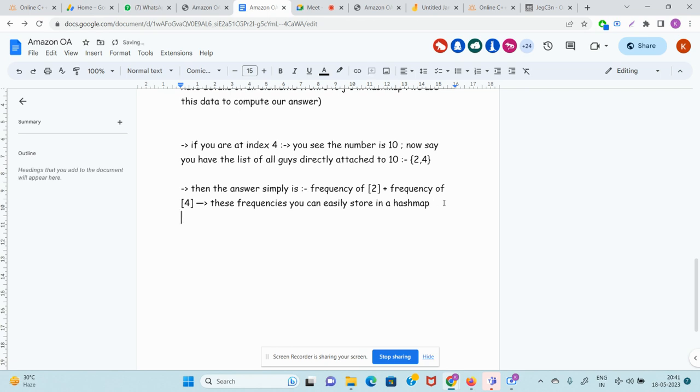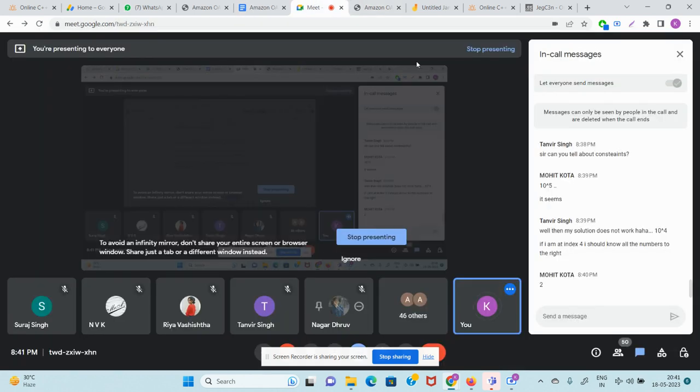The last question is how will you know the guys directly attached to 10 efficiently? The answer is adjacency list. This is a special data structure in C++, Java, Python, wherein you can maintain the relations. I will explain how. Okay guys, let's be quick.